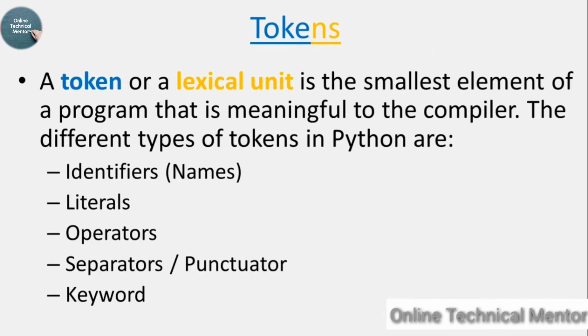Tokens. A token or a lexical unit is the smallest element of a program that is meaningful to the compiler. The different types of tokens in Python are identifier, literals, operators, separator or punctuator, and keyword. A token or a lexical unit is nothing but a word or a character or a symbol or a punctuation that you use within the program. They are categorized into 5 parts: identifier, literal, operator, separator, and keyword. So let me describe each of the tokens one by one.